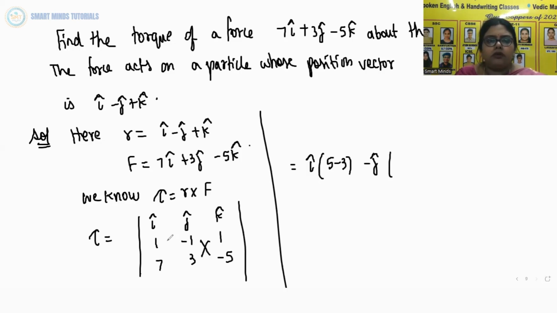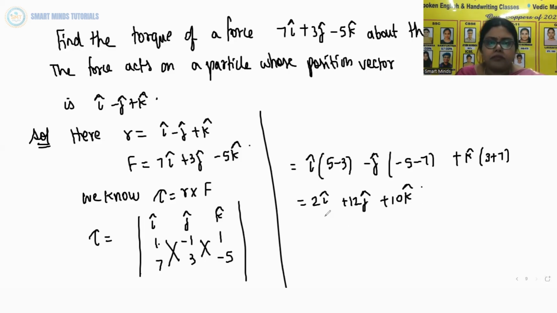Then minus j cap, you cross multiply the corners: 1 into minus 5 is minus 5, minus 7. Plus k cap, you cross multiply: 3 plus 7. So that is 2 i cap plus 12 j cap plus 10 k cap. This is the torque. So if you find the cross product of R bar and F bar, you get the torque.